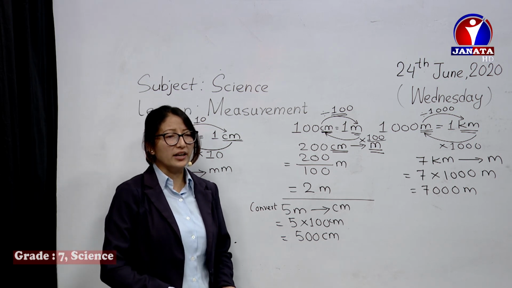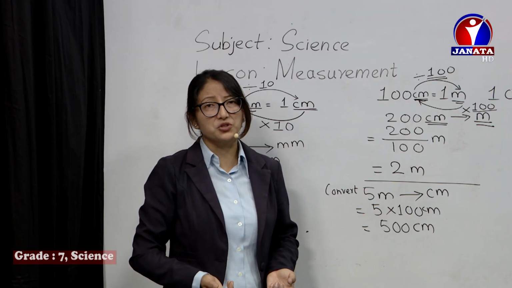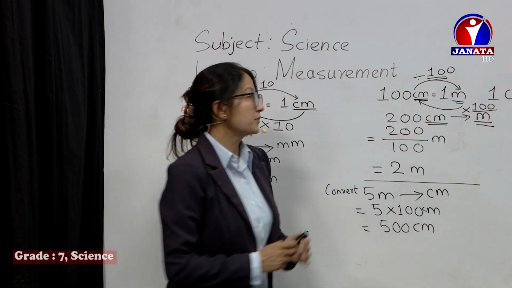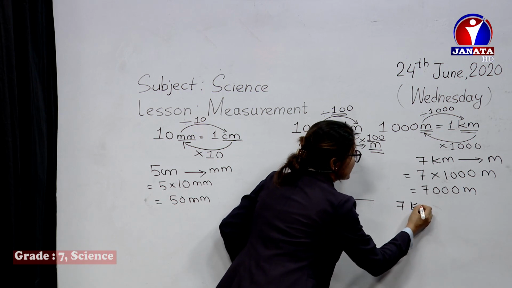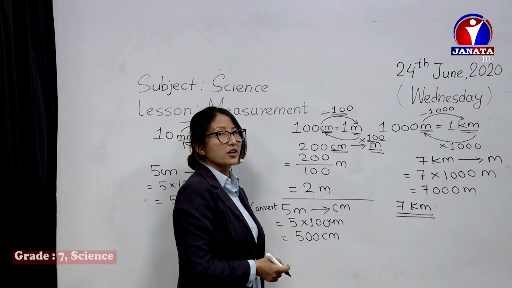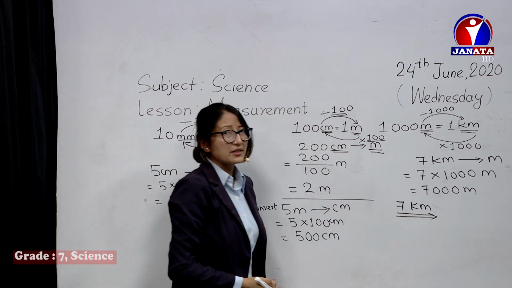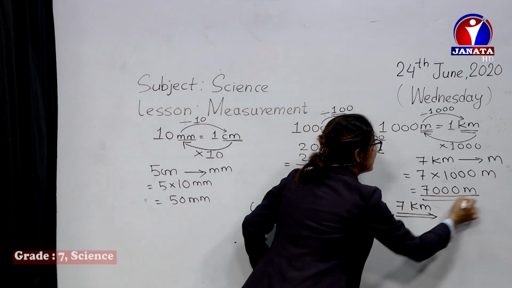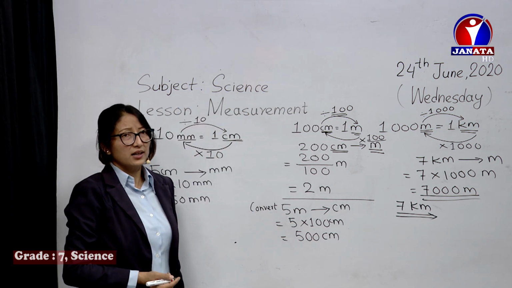How would you feel if I say my house is 10 kilometers far from here? It's so easier to say. But if you have to represent it in centimeters... Let's take 7 kilometers as an example: my house is 7 kilometers far from here, or from my school. It's so practical to say 7 kilometers, but in meters you will have to say my house is 7,000 meters far from here. It sounds a bit impractical.